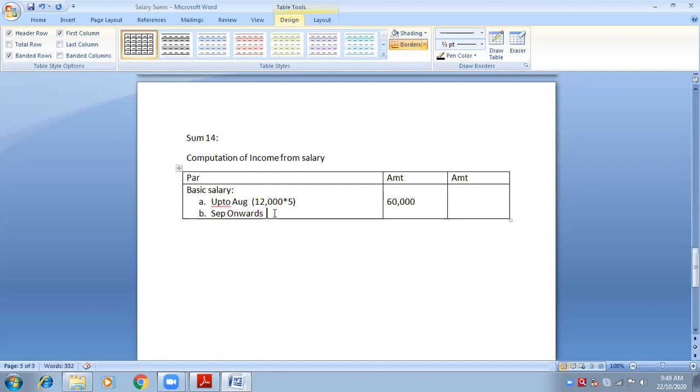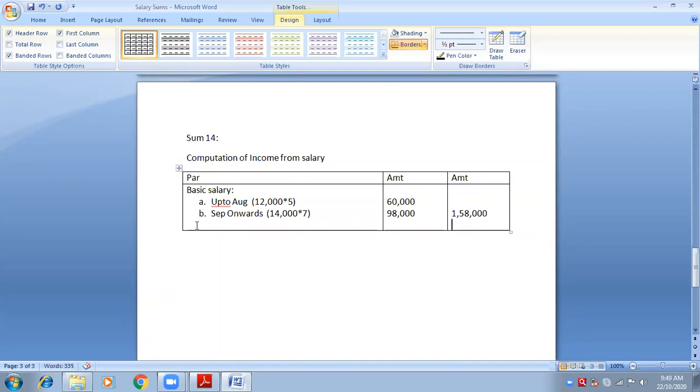Okay, from September it was 14,000 per month. So it is 14,000 into how many months? 7. Very good. So 14,000 into 7, how much is it? 98,000. So total salary will be 60 plus 98. How much would it be? 1,58,000. Yes. Is it clear with everyone? Yes, ma'am. Good. Okay. We are done with the basic salary.